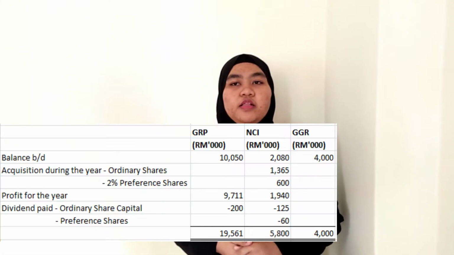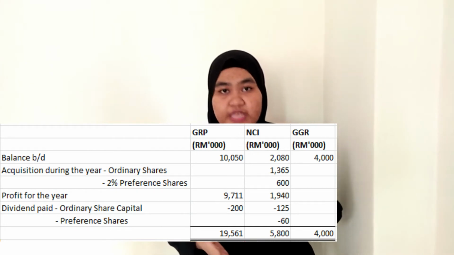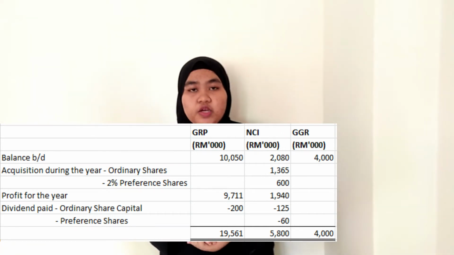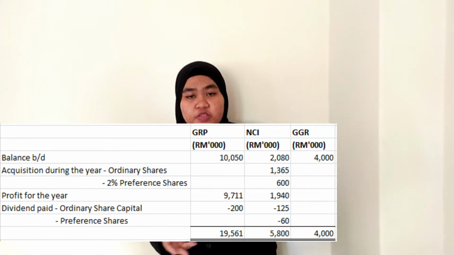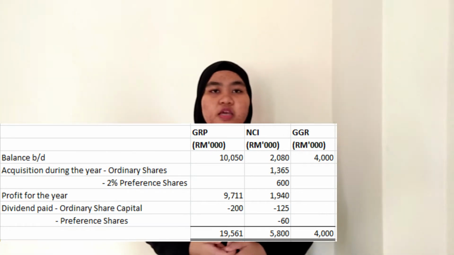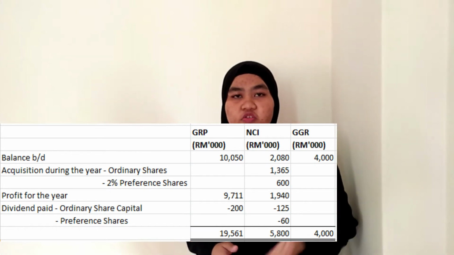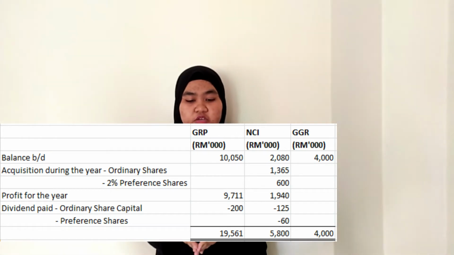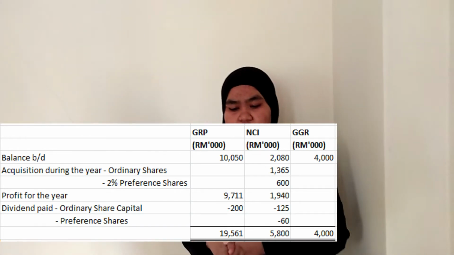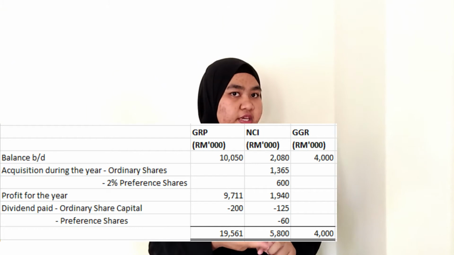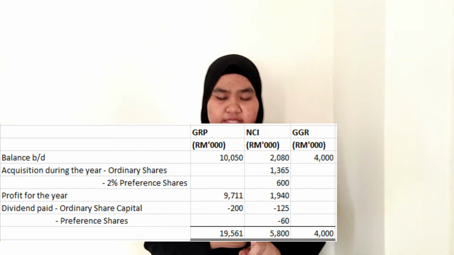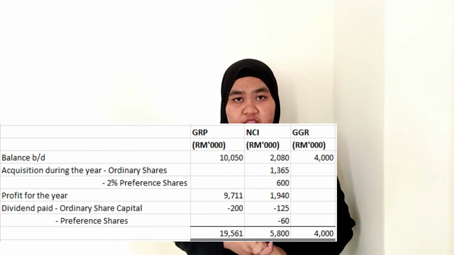Okay, next we have to prepare the statement of changes in equity. The balance BD that we have from the working, we're going to transfer into the statement. And then we have to add any acquisition of the year. In this case, the acquisition of the year is the NCI of the ordinary share capital and NCI of the 2% preference share capital. The amounts are 1365 and 600 respectively.